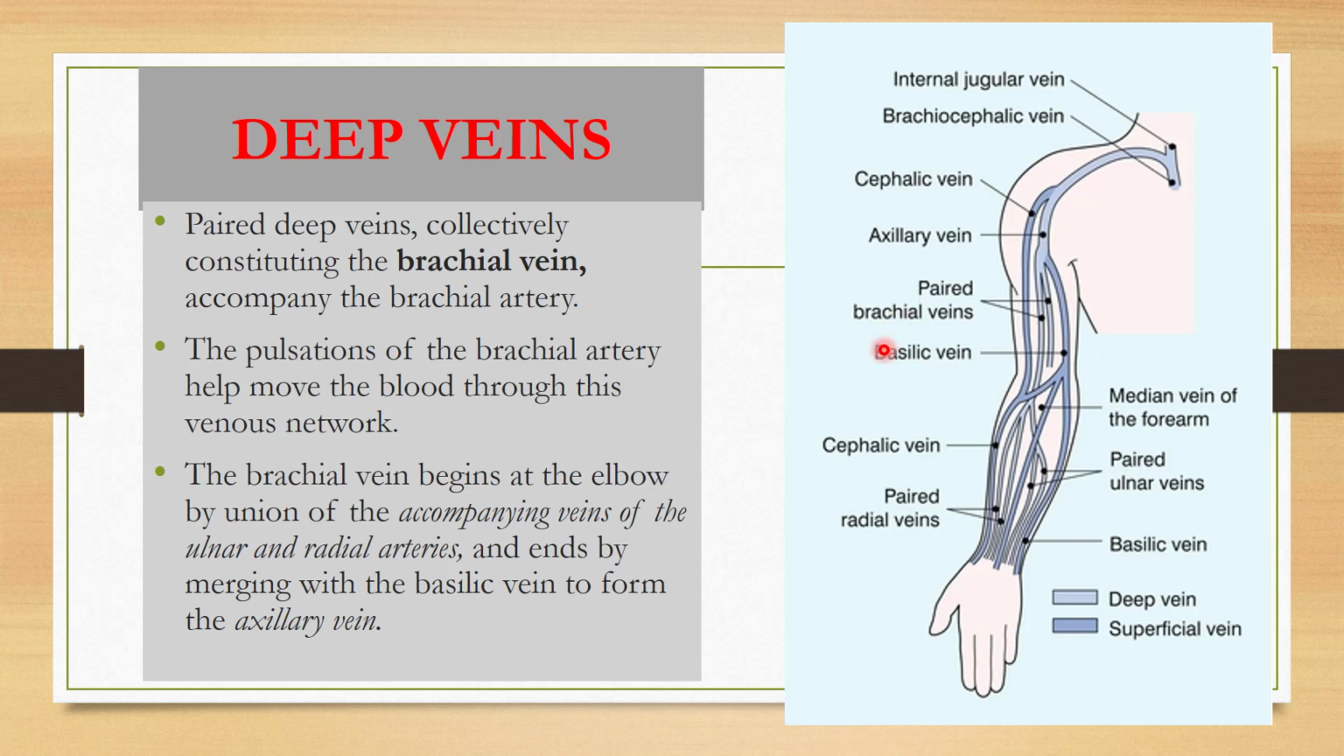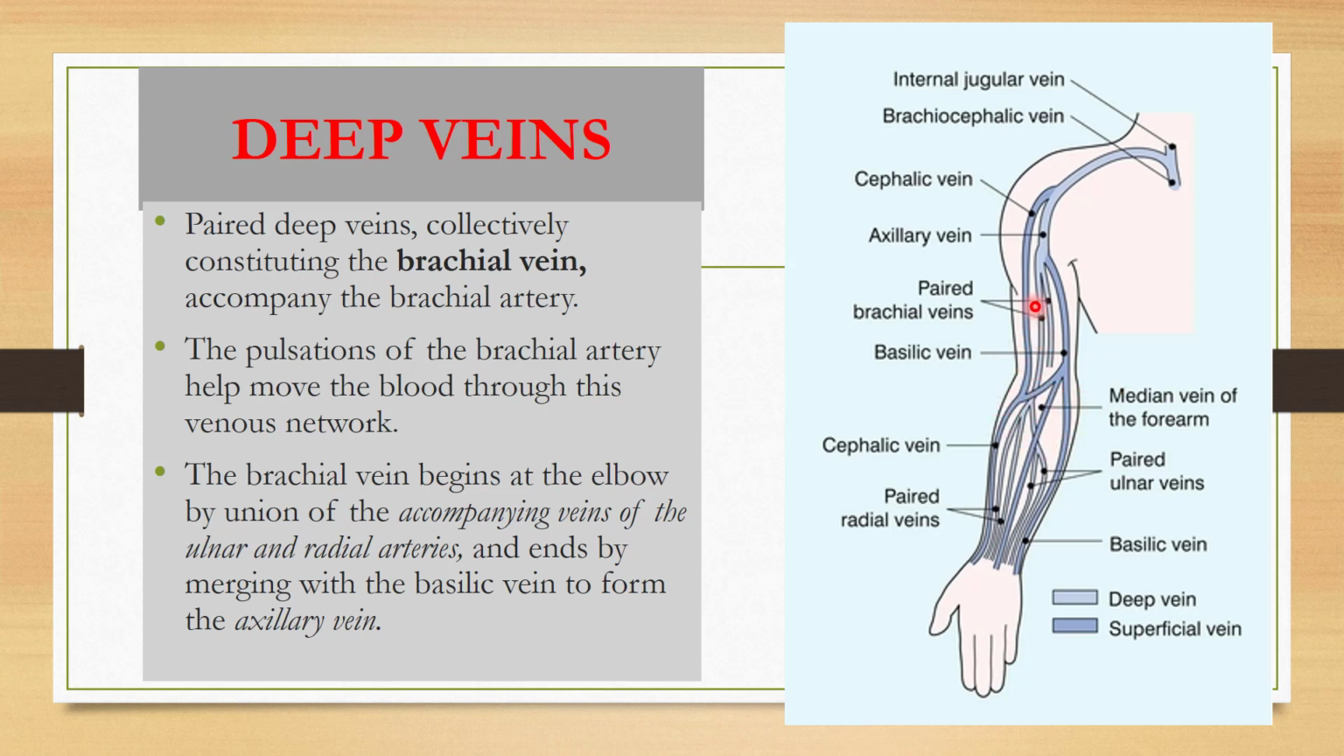Deep veins lie along with the arteries. For example, they are accompanying the arteries, so they will have the same name as that of the arteries. Okay, for example, if there is a brachial artery, there will be a brachial vein. It accompanies the brachial artery. The pulsation of the brachial artery helps move the blood through this venous network. The brachial vein begins at the elbow.